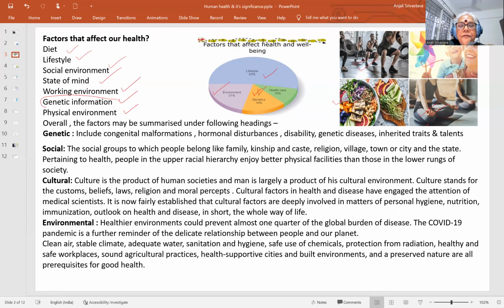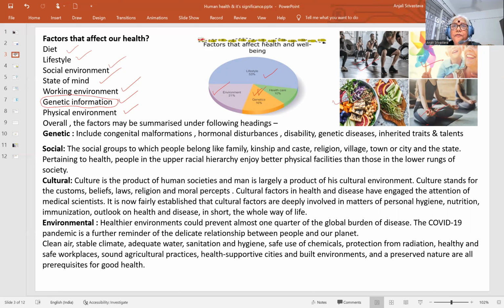If we have any congenital condition, that is, from birth, or if there are genetic problems in the ancestry, then there are chances of getting them, for example hypertension and diabetes.